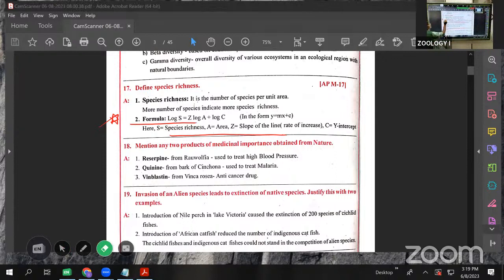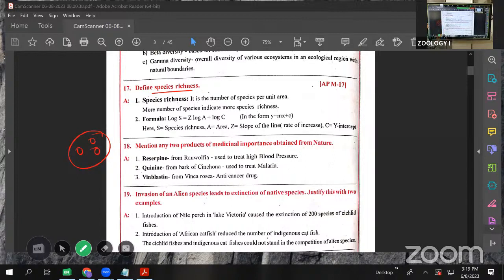Species richness. It is the number of species per unit area. Taking one unit area, how many species are there?